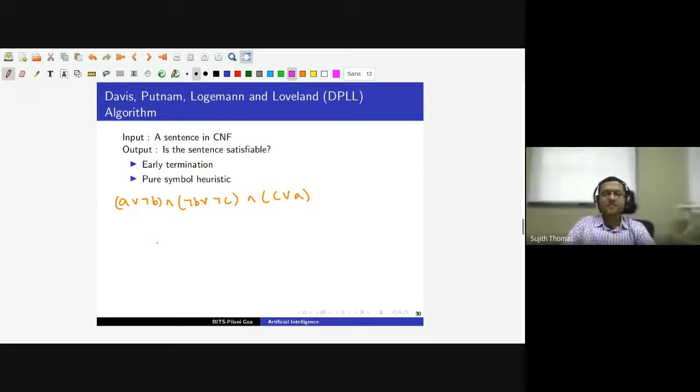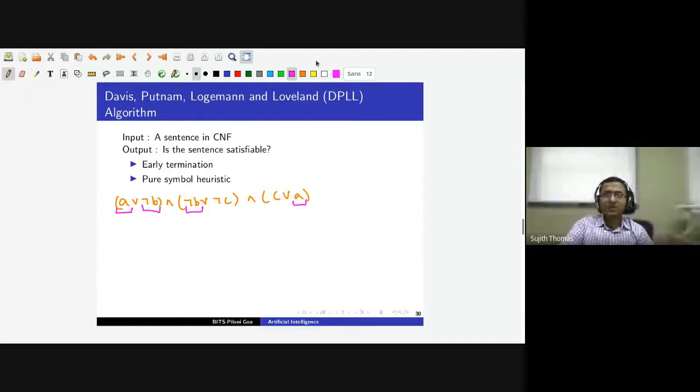Here A is a pure symbol because A appears as a positive literal throughout the sentence. There is no negation of A present in the entire sentence. Similarly, not B is also a pure symbol because wherever it appears throughout the sentence, it appears with a negative sign.